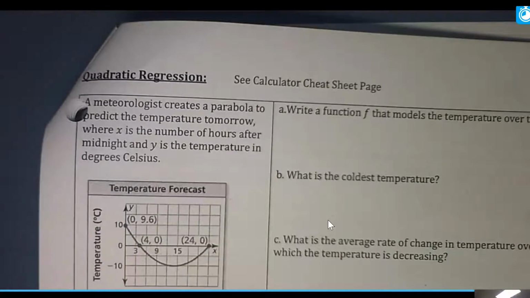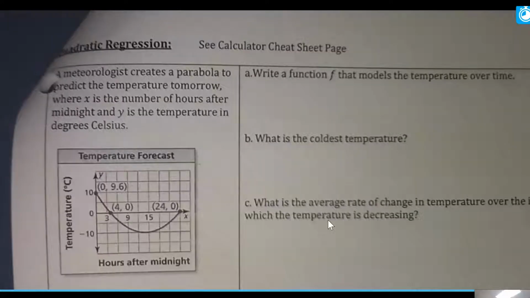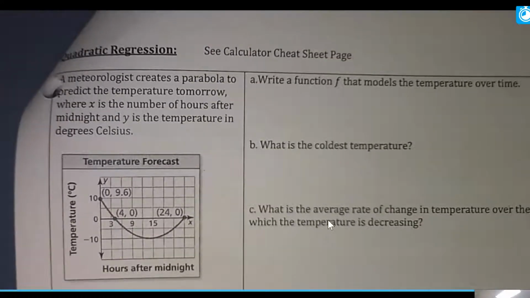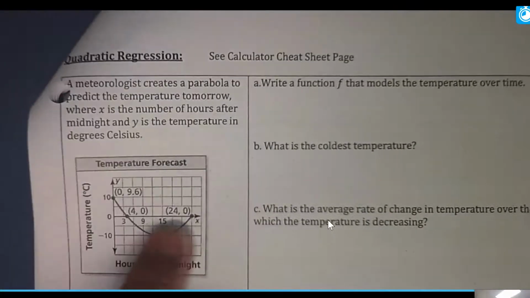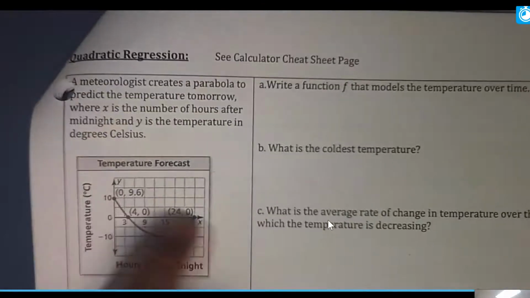It might not be quite a parabola shape, but it's going to force it to become a parabola shape. And to do this, you need at least 3 sets of data points for this to happen. So we're going to practice. I've got my calculator turned on, and when it does it, it's going to create the equation that best matches our data, this parabola shape.